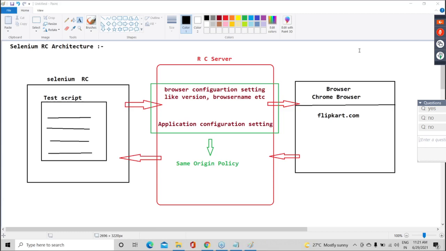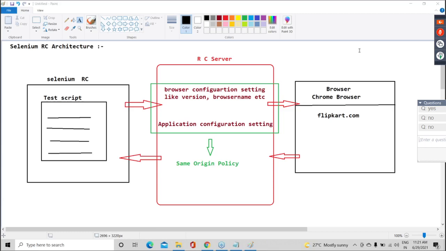Because in this tool, if we configure Chrome, Firefox, Internet Explorer, it works. So nothing but, can I say it supports all the browsers? We just configure setting, it will work. Very good advantage or not?